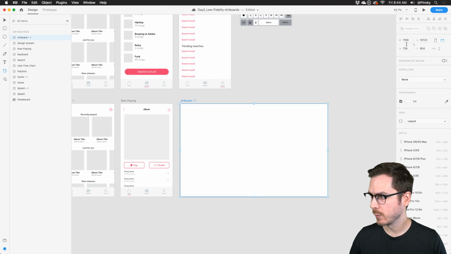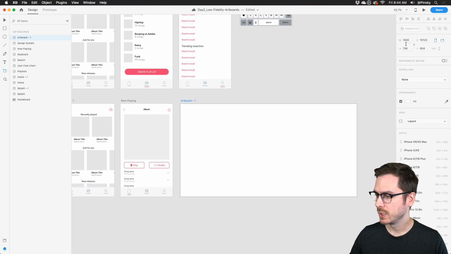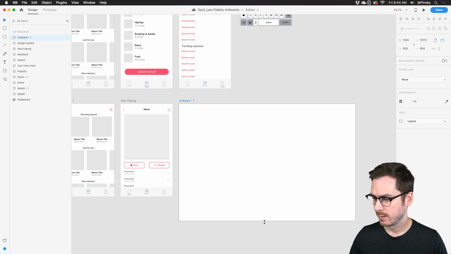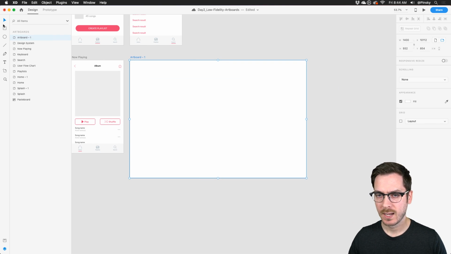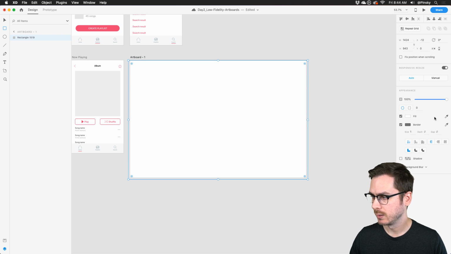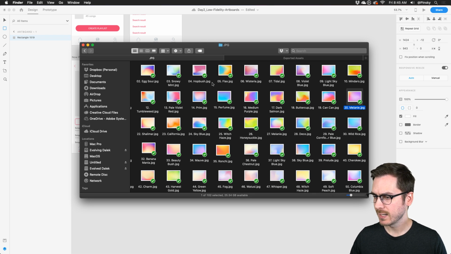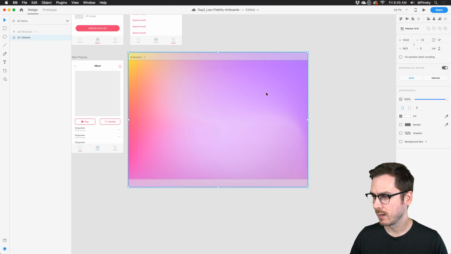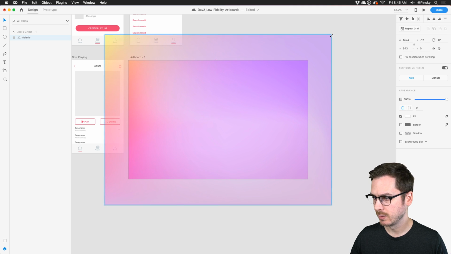I'm going to make sure it's about 1400 pixels wide, which is pretty optimized for Behance. There we go, nice and large. And I'm going to throw a gradient in the background. I'm going to use an image of a gradient. If I go to Finder, got some images here of some gradients. I believe I found this either on Dribbble or Behance. And I'm just going to drag one in to XD, just like that. I can double click on it to enlarge it if I wanted to.